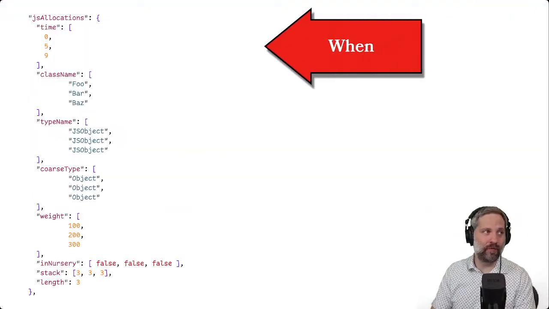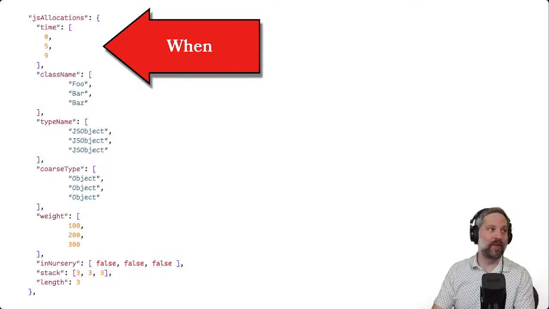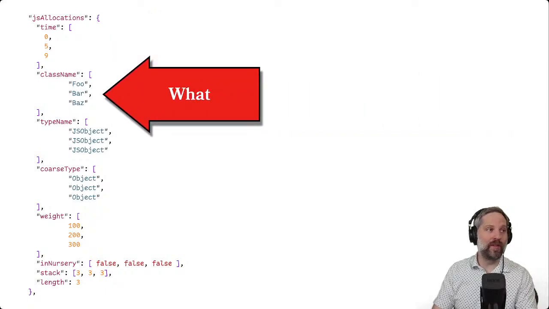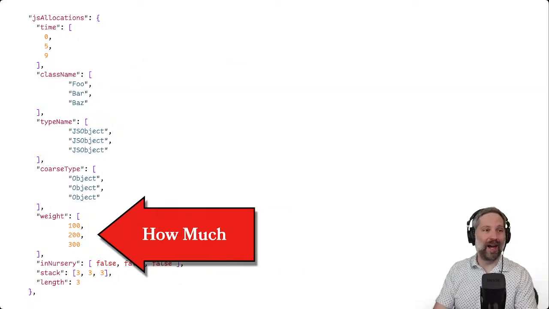The JSON for the Ruby allocations looks something like this. We just have to specify when there was an allocation, what the allocation was, like the class type. We can also specify how heavy the allocations were. This is in kilobytes.